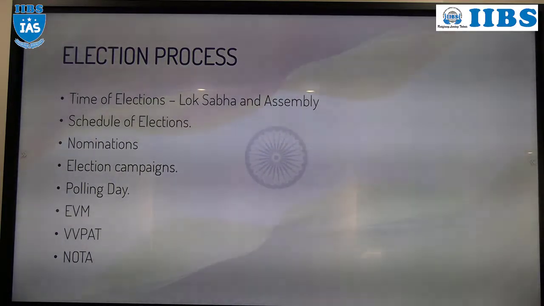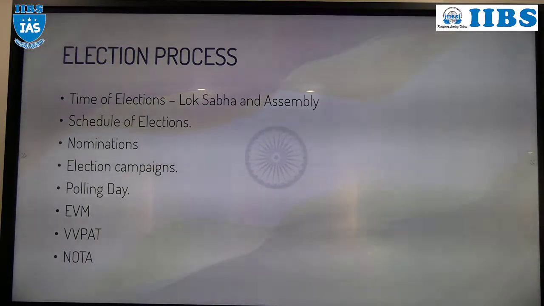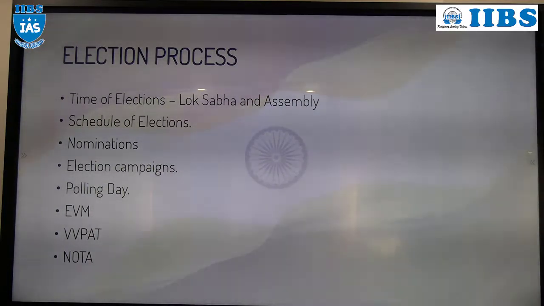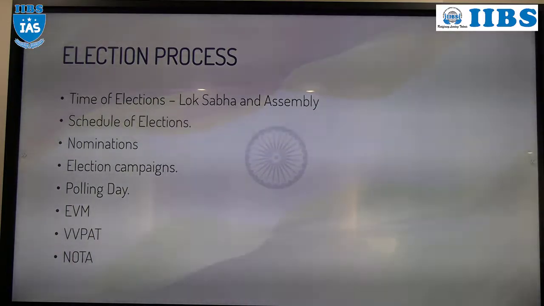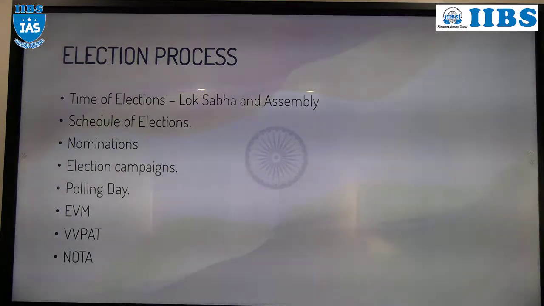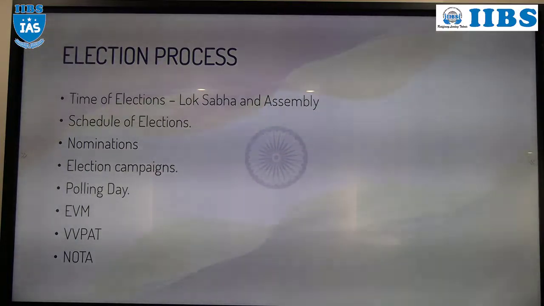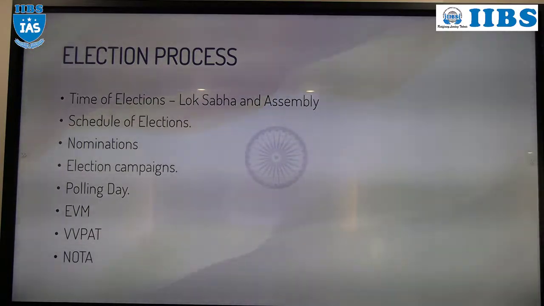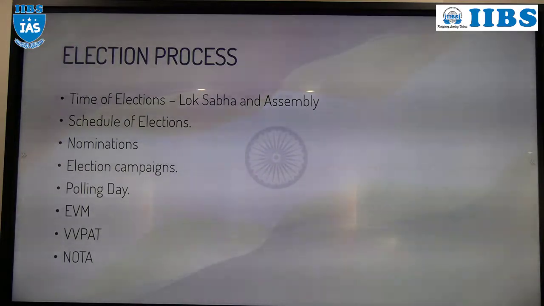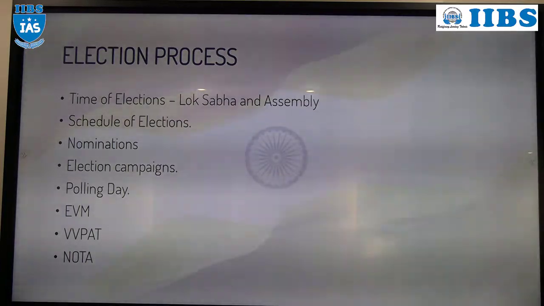Okay, then after that, campaigning will start. Political campaigning, you know, right? So campaigning will start, and the candidate can do the election campaigning. But election campaigning has to end 48 hours before the polling date. Campaigning has to stop 48 hours before polling. During campaigning, they can incur expenditure and all those things.